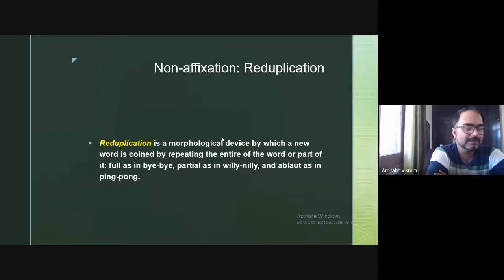Khana wana, or like in Dogri we say khana shana. What khana shana? We use "sha." In Hindi we use "wa," khana wana, and in Dogri we use khana shana. So that is again the example of partial reduplication that we have.